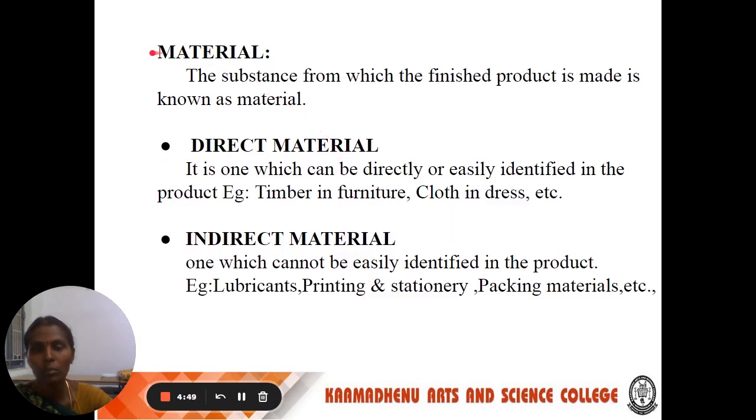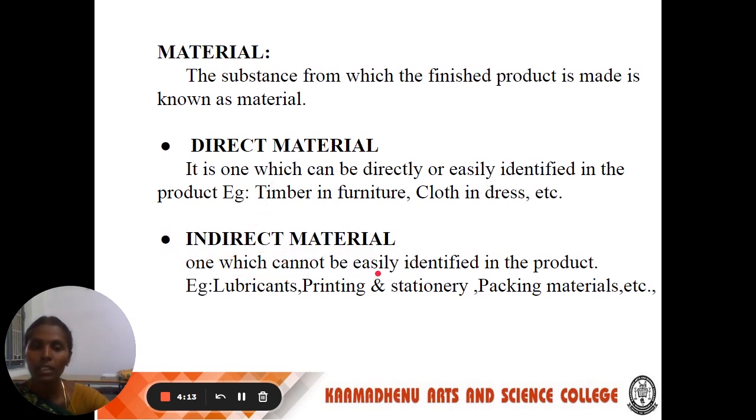Next, we see the meaning of material. Material is nothing but the substance from which the finished product is made. Material can be classified into two categories: direct material and indirect material. Direct material is one which can be directly or easily identified in the product. That is called direct material. Example: timber in furniture, cloth in a dress, etc. So direct material is the material directly involved in the production process. Next, indirect material.